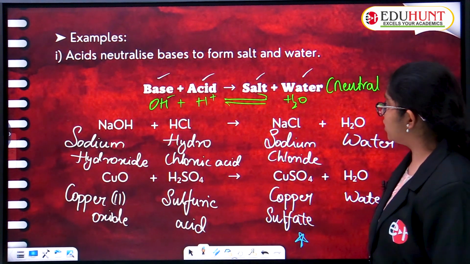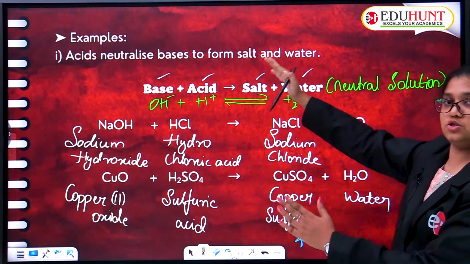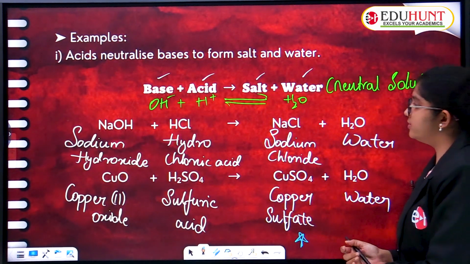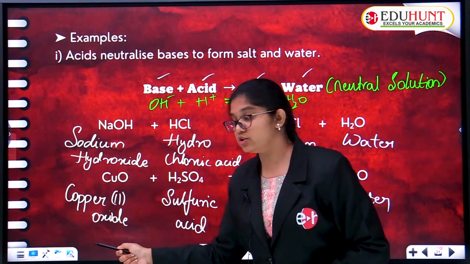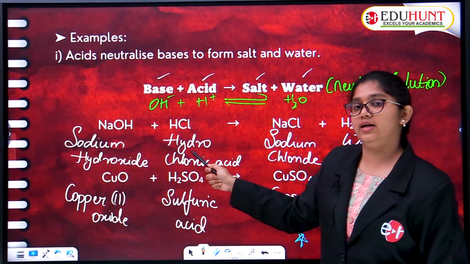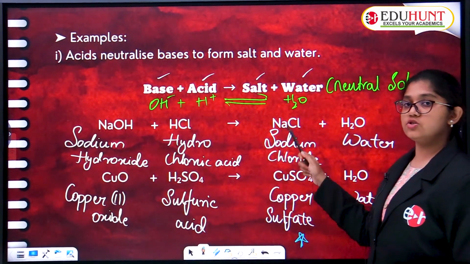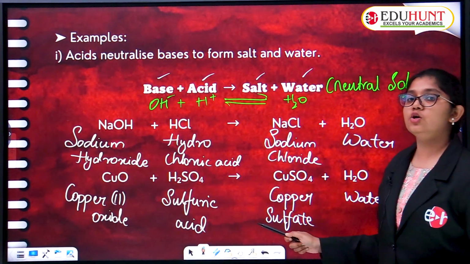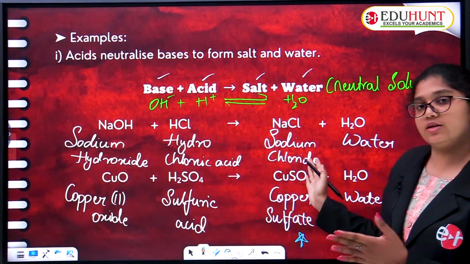Okay, this is all about the examples of acid neutralizing base to give rise to salt and water. They took sodium hydroxide and copper oxide as the base section, and hydrochloric acid and sulfuric acid as the acid section, giving rise to salts such as sodium chloride and copper sulfate, along with water.